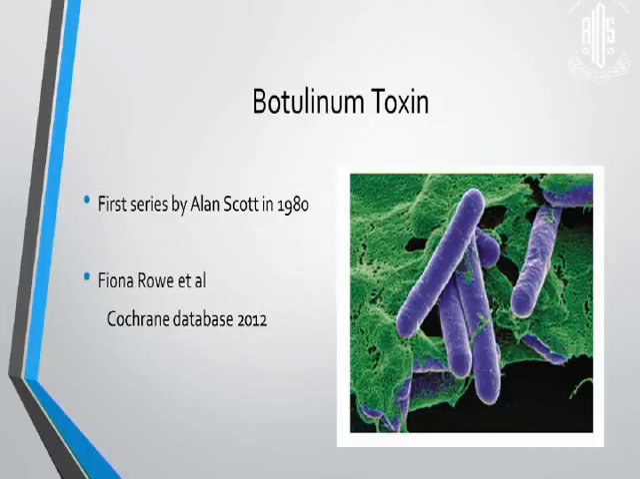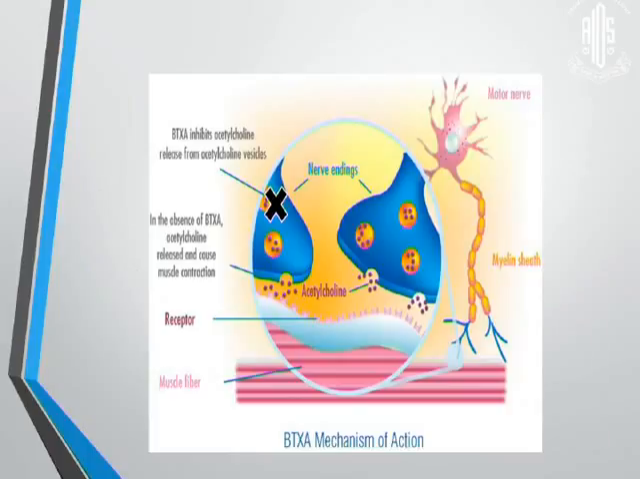The first series was by Dr. Alan Scott in 1980, and recently in 2012 we had a Cochrane database review of all papers on the use of botulinum toxin in strabismology. Mechanism of action: this is the neuromuscular junction where we have vesicles. They release the acetylcholine, which goes and joins the receptor on the muscle end, and therefore the muscle contracts. Botulinum toxin prevents the release of this acetylcholine from the vesicles.